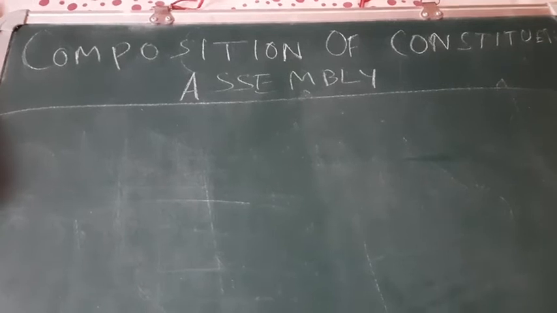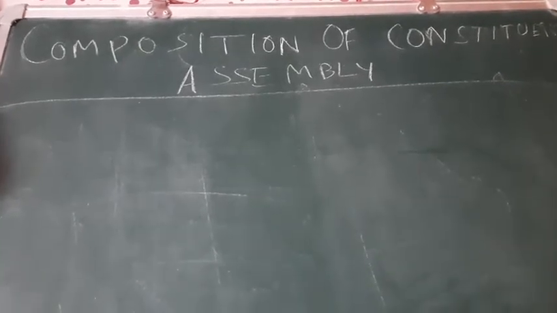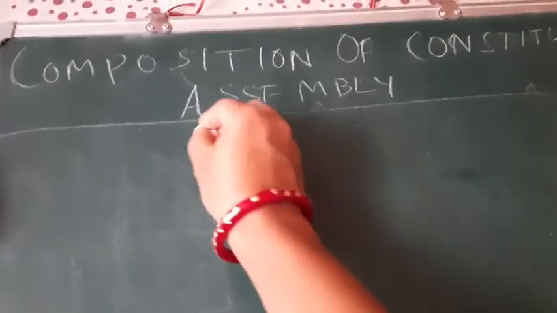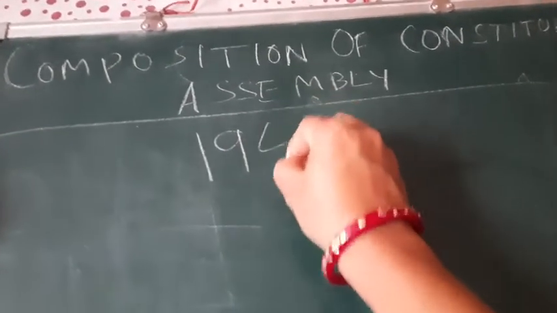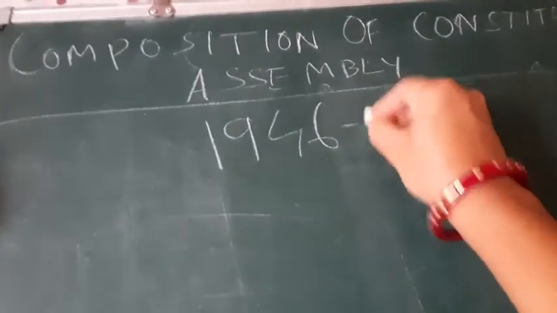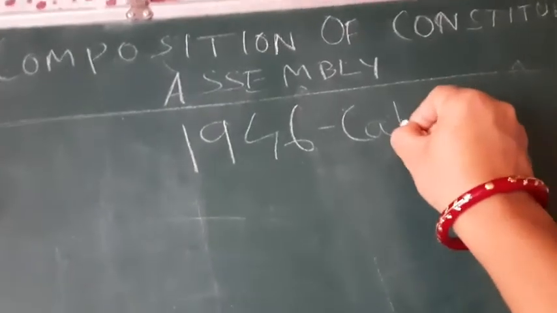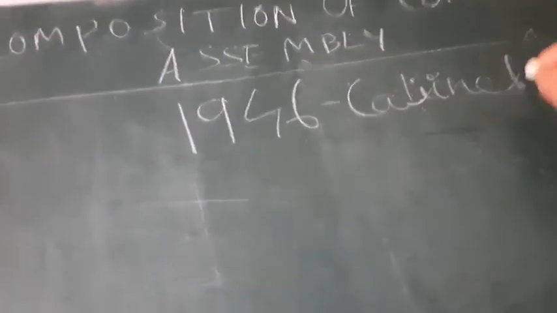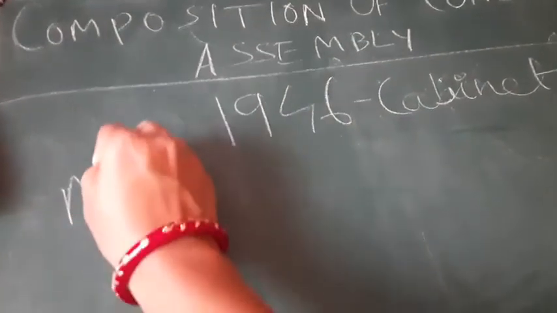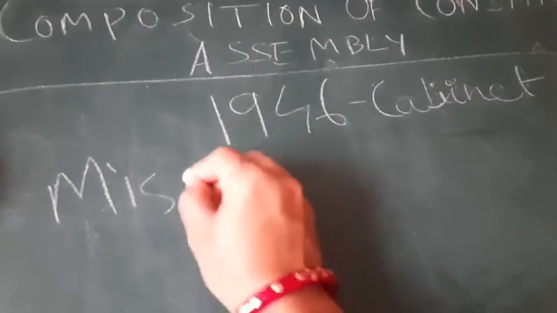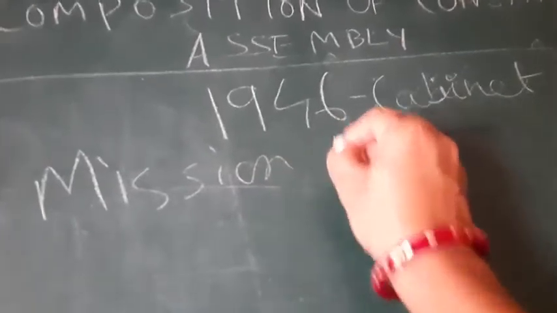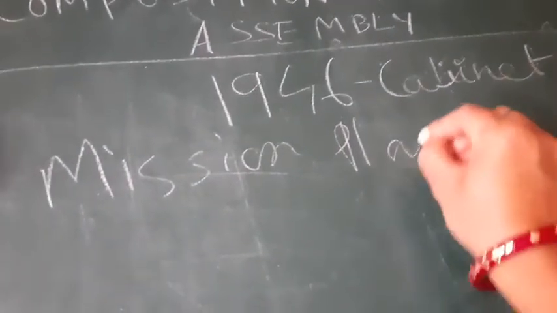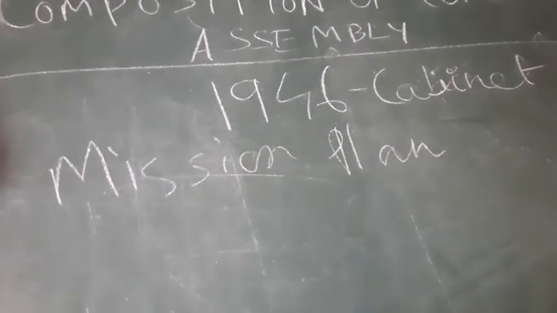The Constituent Assembly was formed in the year 1946 under the Cabinet Mission Plan.